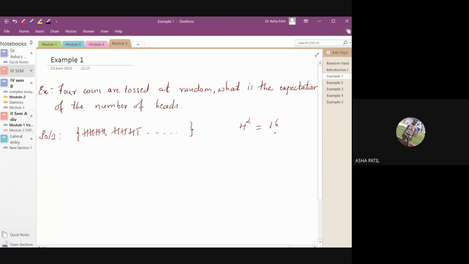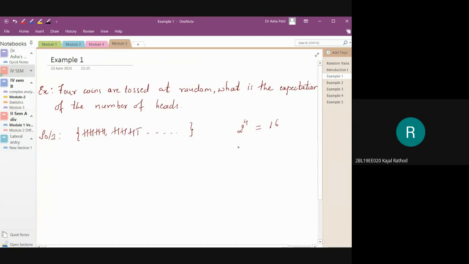No, ma'am, it's 2 raised to n, I think. 2 raised to 4. Is it right?